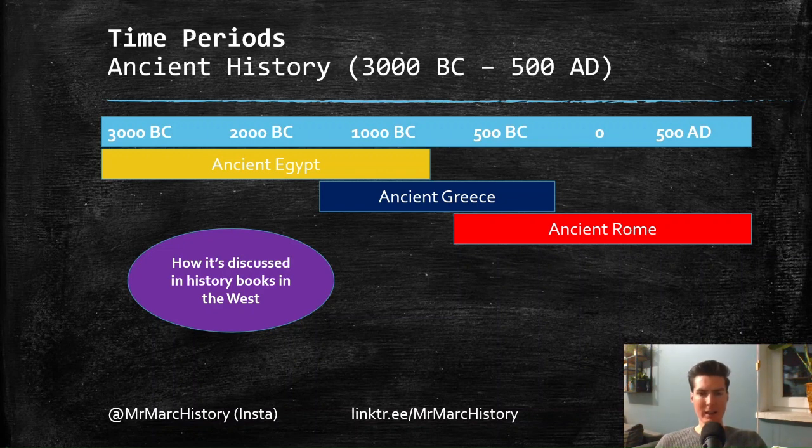So ancient Egypt, I guess a lot of history books start with ancient Egypt as one of the first major important civilizations. Then ancient Greece and ancient Rome. By the way, these blocks are not perfect with the years when they really start, but it's more when they become relevant, when they start being discussed in the history books, let's say. So yeah, first Egypt, then Greece, and then Rome.